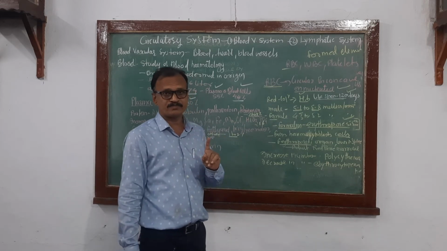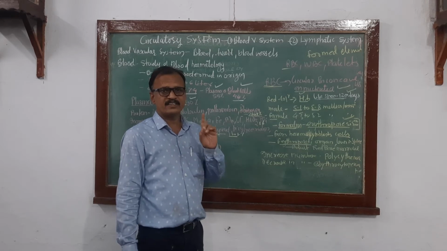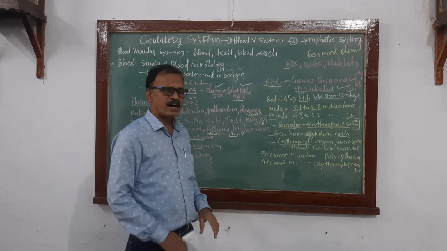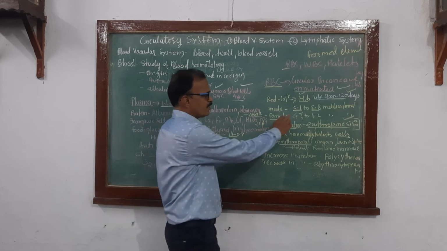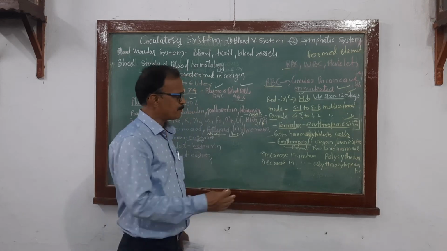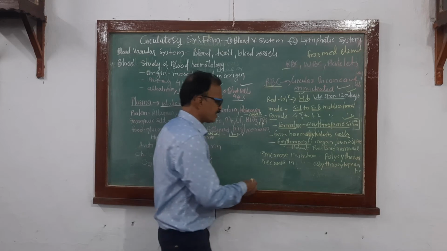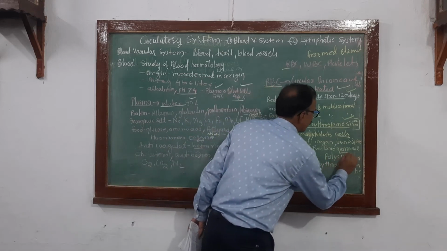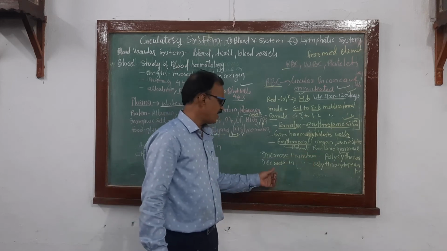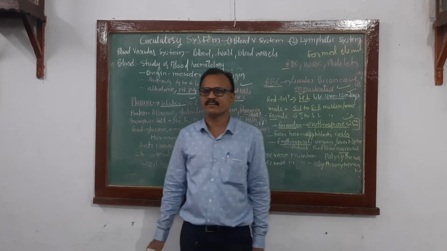That you have to remember. Average number is 5.1 to 5.8 million per cubic millimeter. If this value is exceeded, the increased number of RBC is called polycythemia. Decreased number is called erythrocytopenia.